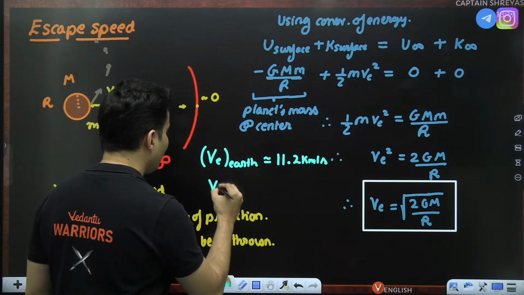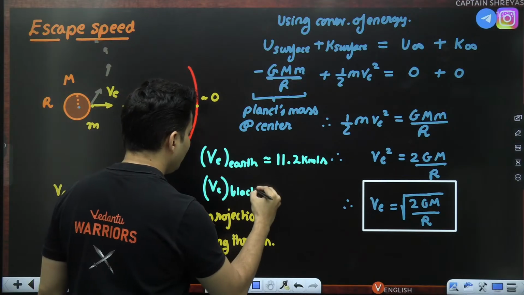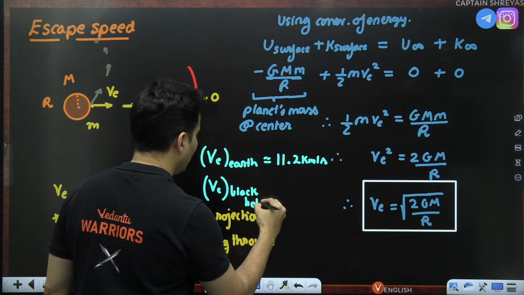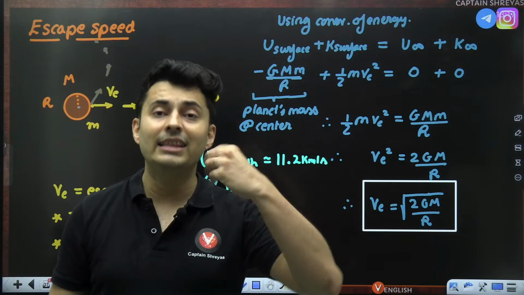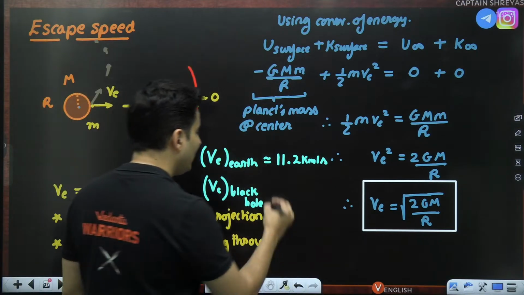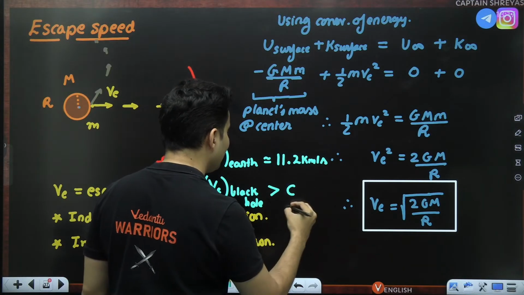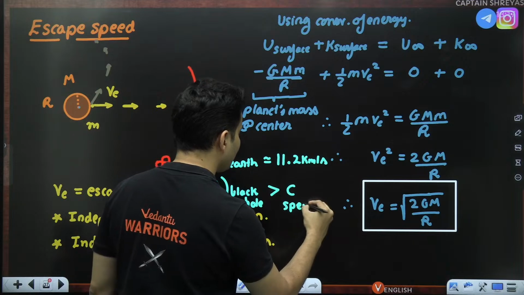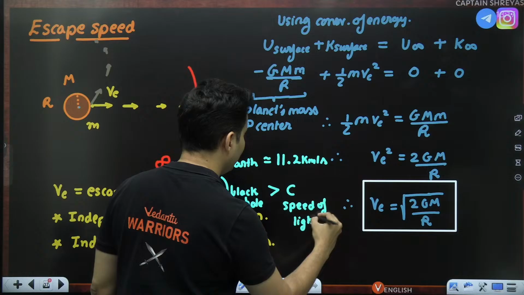The escape velocity for a black hole: black holes are such dense objects, masses, that even light can't escape. So for a black hole, the escape velocity is more than c, which is basically your speed of light, 3 lakh kilometers per second.